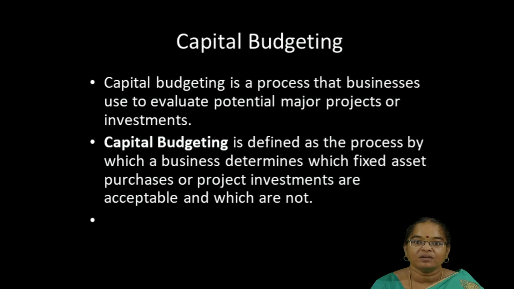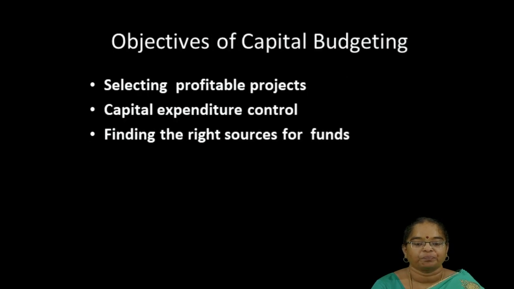So, the amount invested in the business must yield a profit, that is, an adequate and sufficient return. For that purpose, the businessman evaluates their project. Capital budgeting is defined as the process which helps the businessman decide whether to purchase a fixed asset or not, or invest money in a particular project or not.